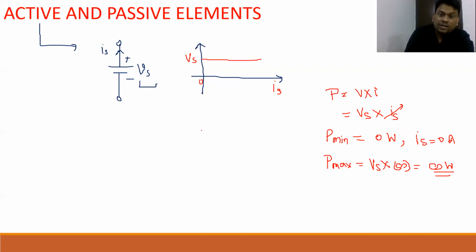So here you can draw the waveform of power response with respect to the variation of IS. I don't want to say beta, we have to consider Vs as a vertical reference or horizontal reference, because Vs is an independent and constant quantity. So basically power depends upon the current. If the current increases, power will also increase. See properly beta, if the current increases, power will also increase.